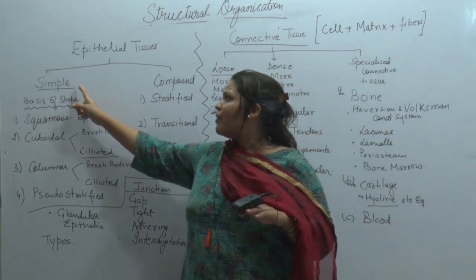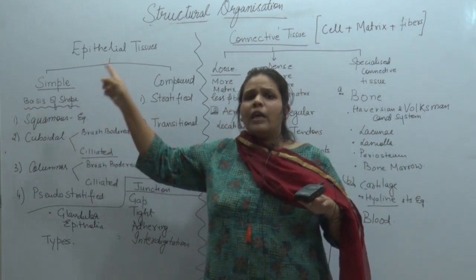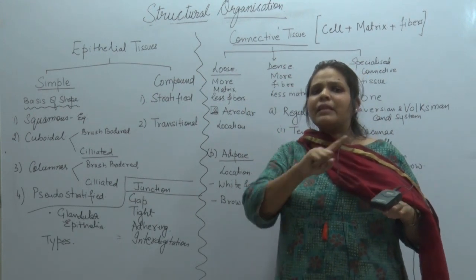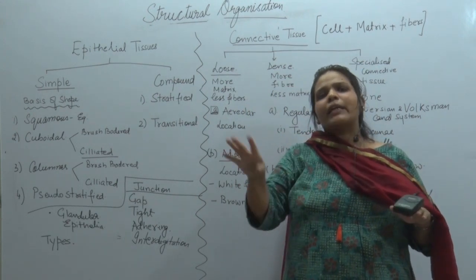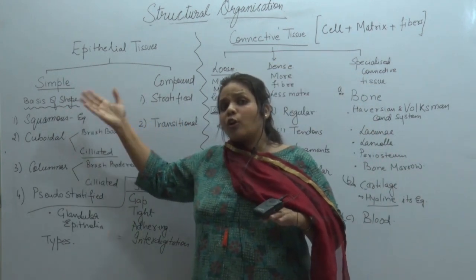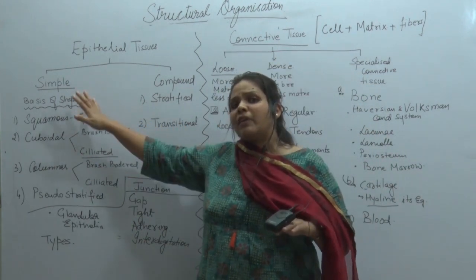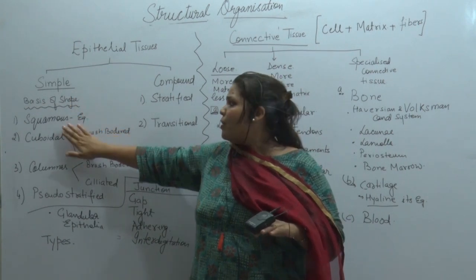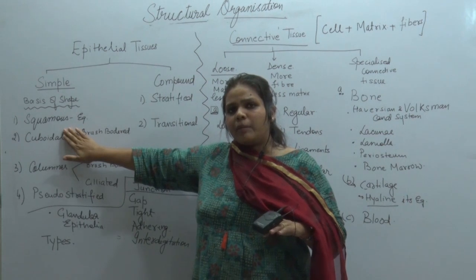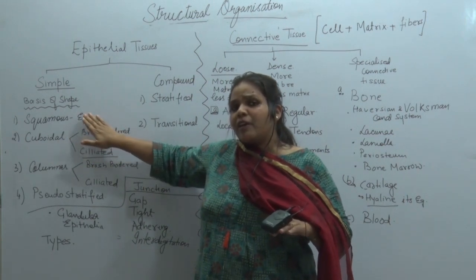For example, we have simple epithelial tissue. When the epithelial tissue has the word simple, it simply means it is single layered and made up of one type of epithelial cell. On the basis of the shape of the epithelia, in simple epithelia we have four varieties: squamous, square shaped. Now you need to know where they are and their basic function.